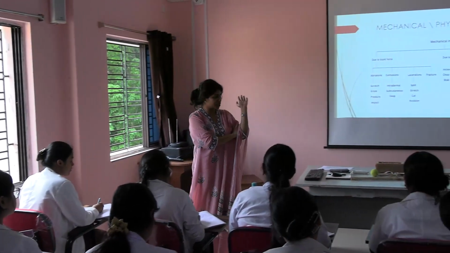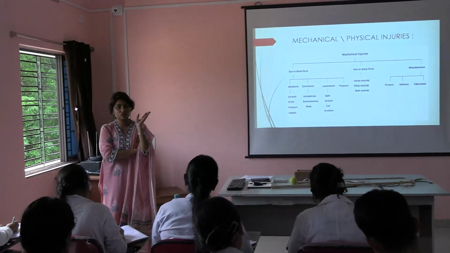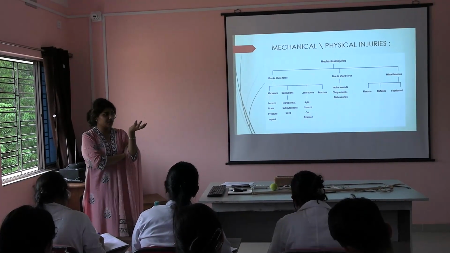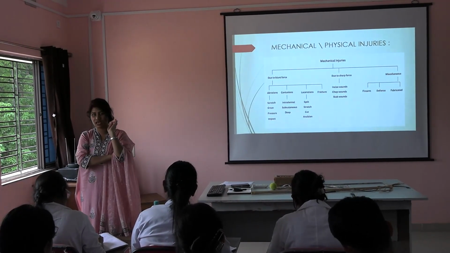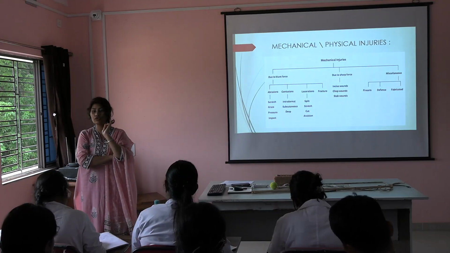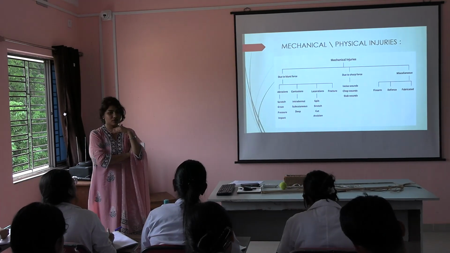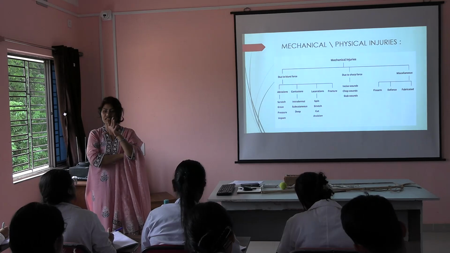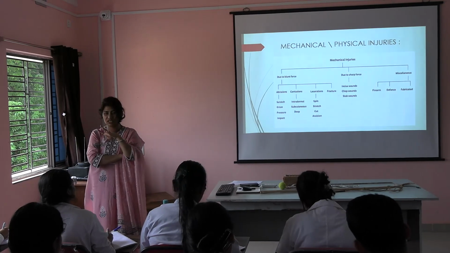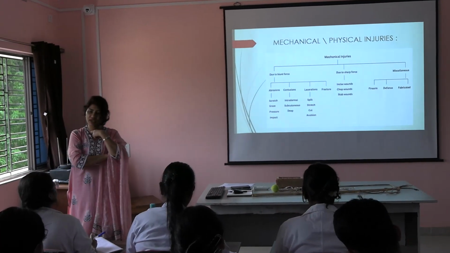Now the thing is, in the next class they will teach you sharp weapons. So go down to this: abrasion, contusion, laceration, fracture. These are the definitions. If you do not know them, you won't be able to understand what level of bleeding is happening in the skin. These are important. On this basis, patients will come to you for crossing. Partially correct. Okay, contusion.